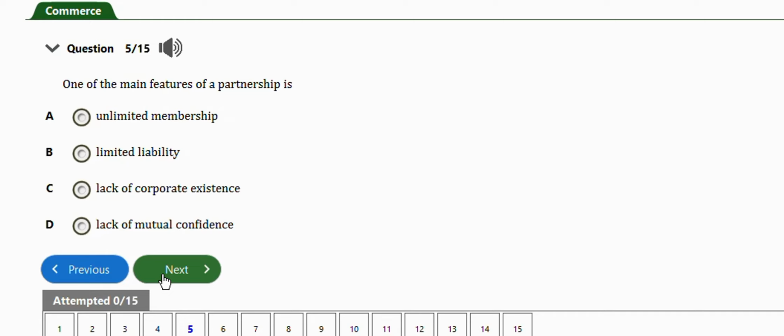Next question, it says one of the main features of a partnership is unlimited membership, limited liability, lack of corporate existence, lack of mutual confidence. The right answer is option C, which is lack of corporate existence.